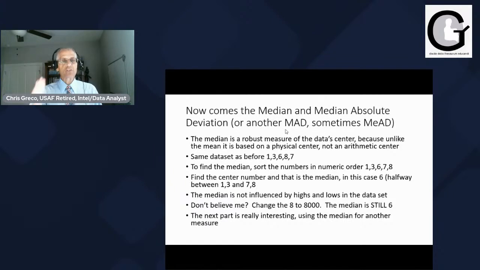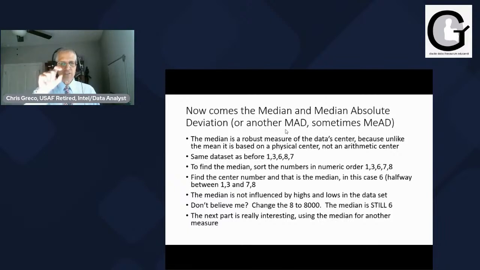You find the center number, and that's the median. So in this case, it's 6, halfway between 1, 3, and 7, 8. So 6 is the median. Now, remember, if you look back, the mean was 5. Well, the median's 6. The median is not influenced by the highs and lows.